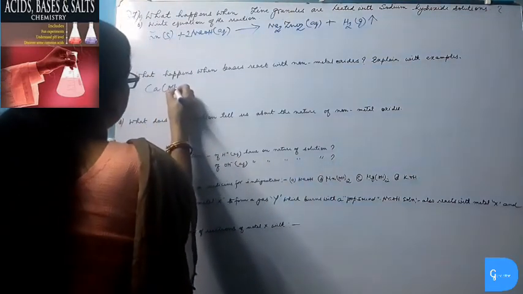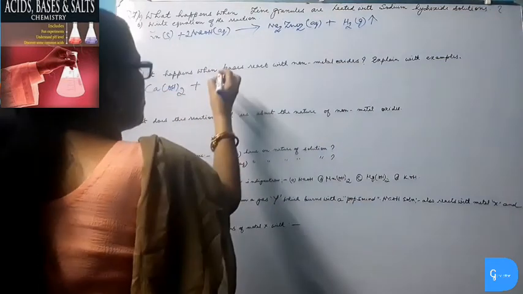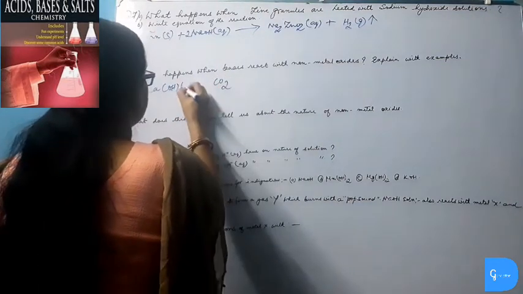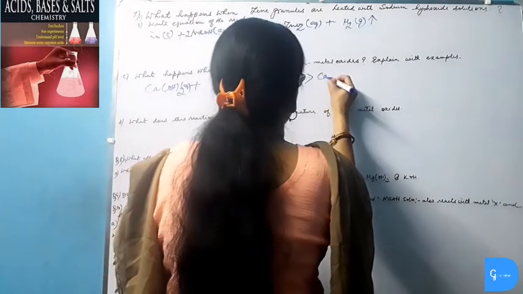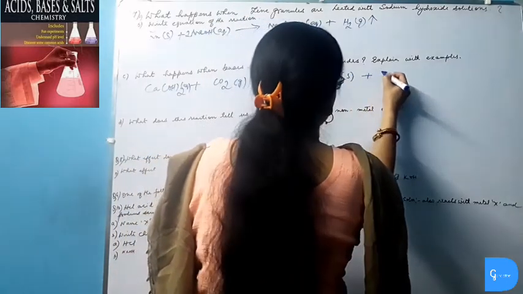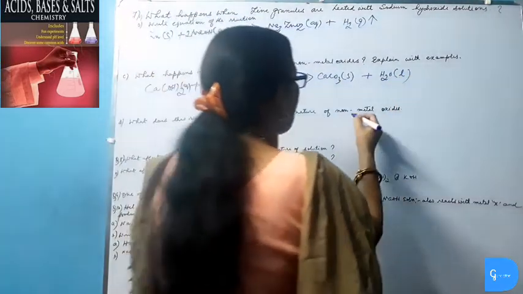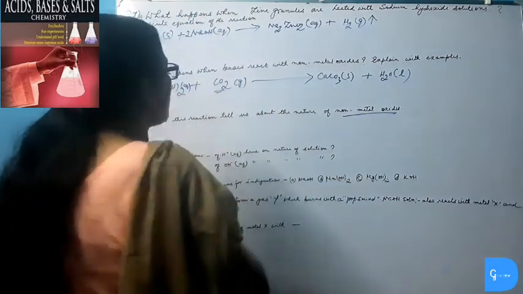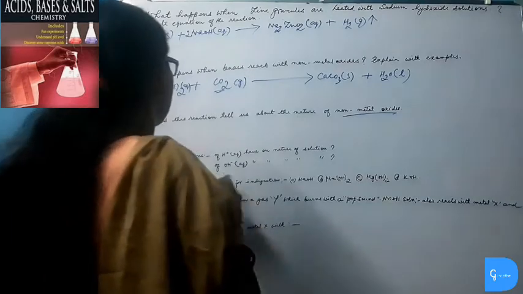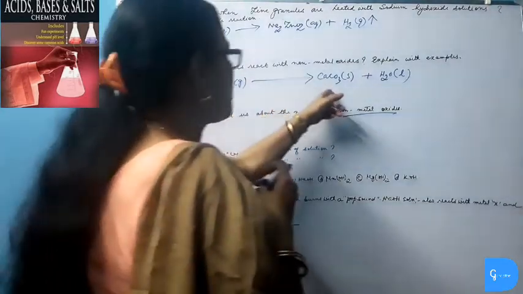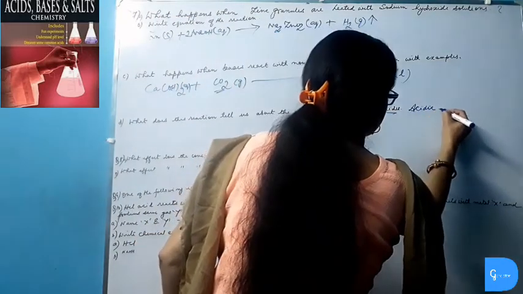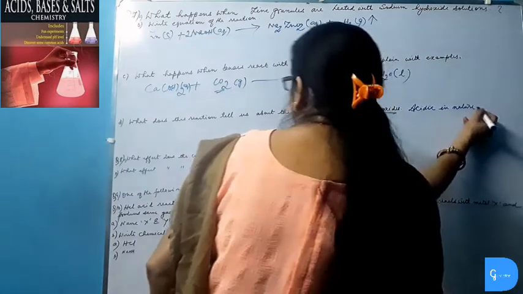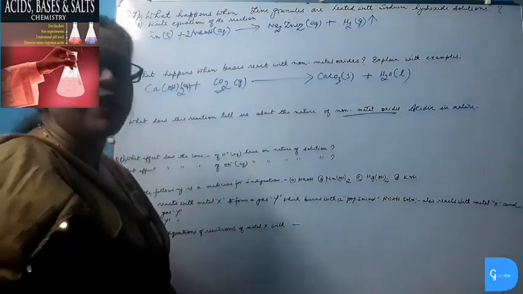When calcium hydroxide, a base, reacts with non-metal oxide called carbon dioxide, then it produces salt plus water, calcium carbonate plus water. What does this reaction tell us about the nature of non-metal oxides? Here the nature of non-metal oxide carbon dioxide is acidic in nature, because acid reacts with base to produce salt plus water. Thus non-metal oxides are acidic in nature, whereas metal oxides are basic in nature.